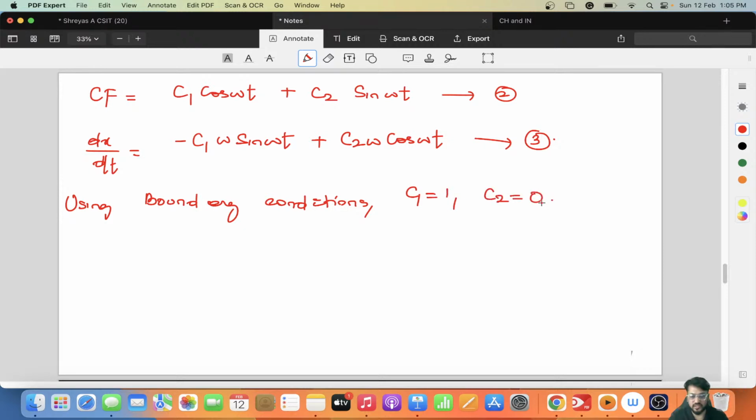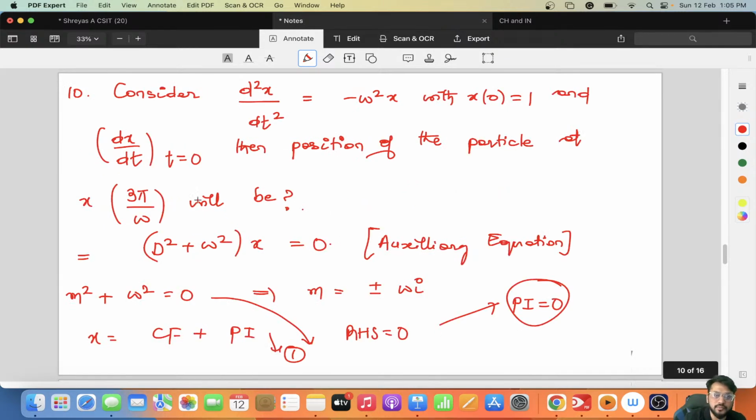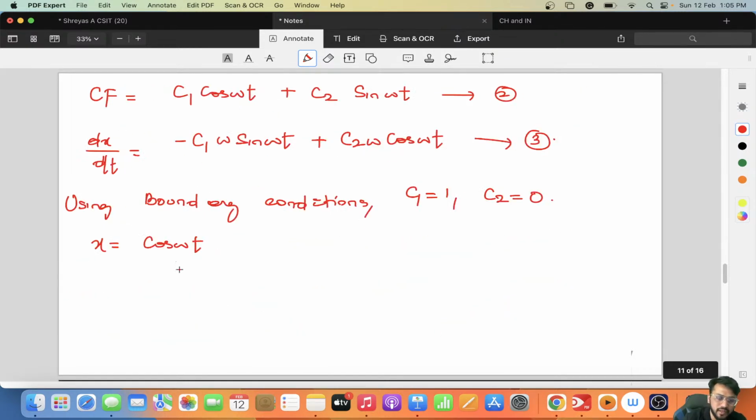So the value of x will be cos omega t. So this has to be substituted at x into 3 pi by omega, which is cos omega t into 3 pi by omega.